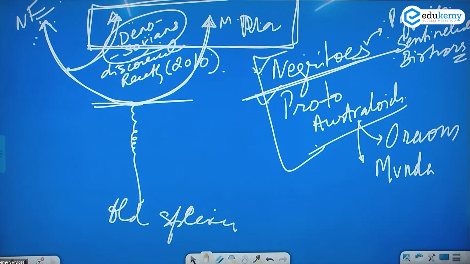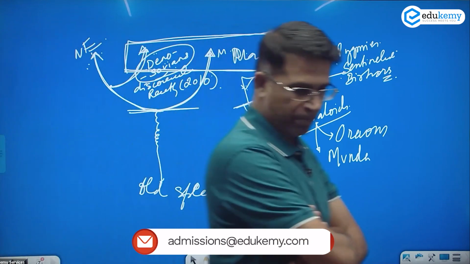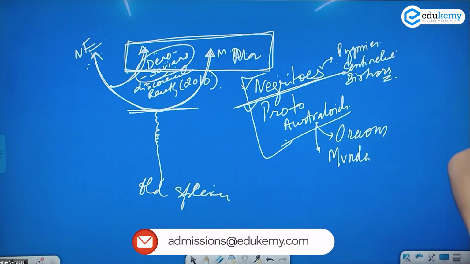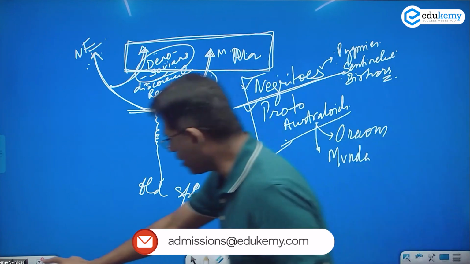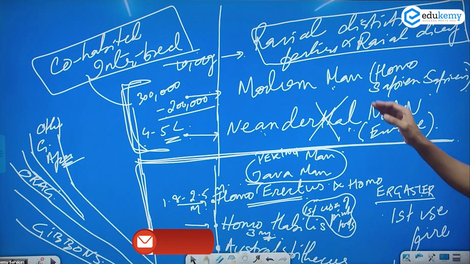What is the reason of racial diversity? इसमें कोई conclusive answer नहीं है, but yes, environmental factors must have played an important role. And maybe some type of mutation also, we do not know. Denisovians, Neanderthal man, Homo sapiens sapiens, negritos, proto-australoids, and some species I've mentioned. Okay, so this is the way the human species evolution. Remember some of the names here.